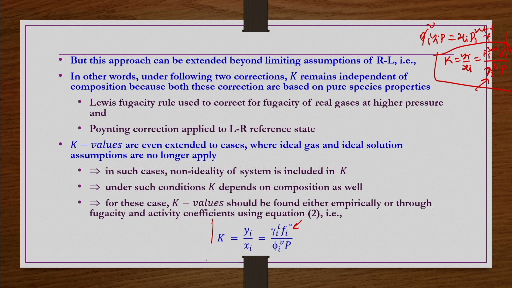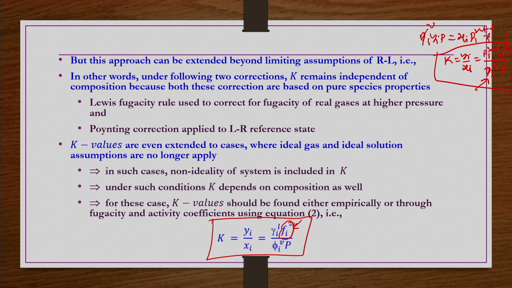Here, since we are saying it is a non-ideal system, fi naught you have to take as per the reference state. If you take the Lewis-Randall reference state, then this fi naught is going to be Pi sat. If you take Henry's law as the reference state, this fi naught is going to be Hi, Henry's constant or the solubility of that component i. That is the only difference.